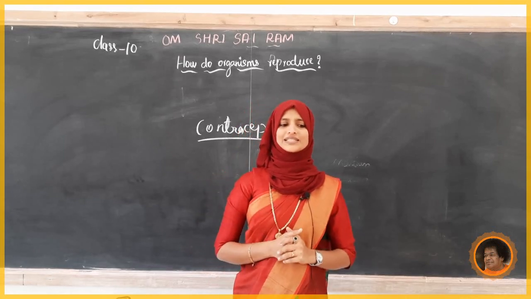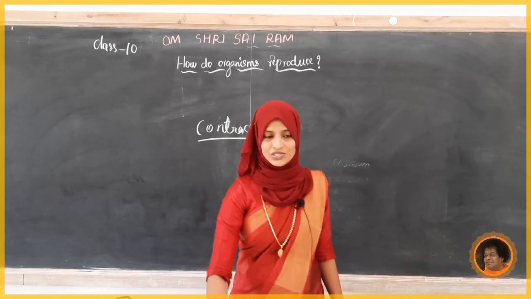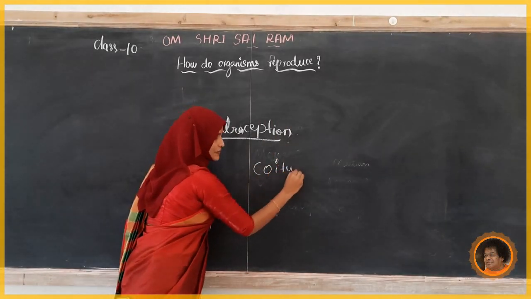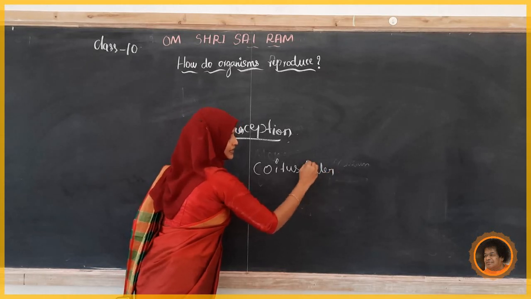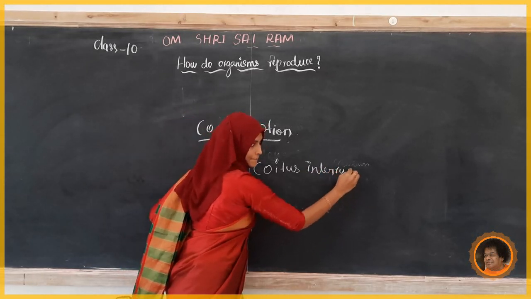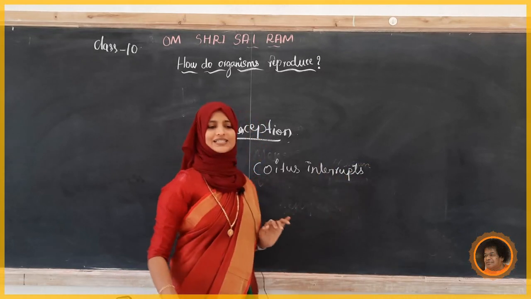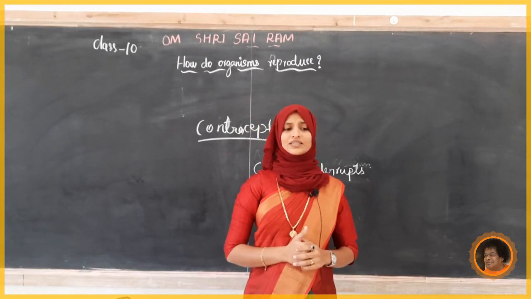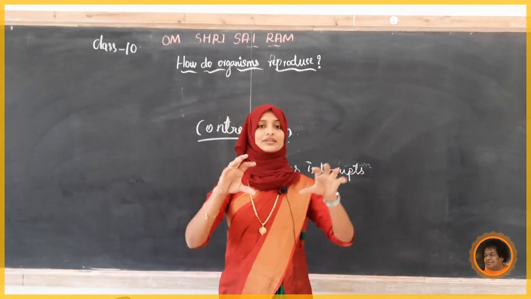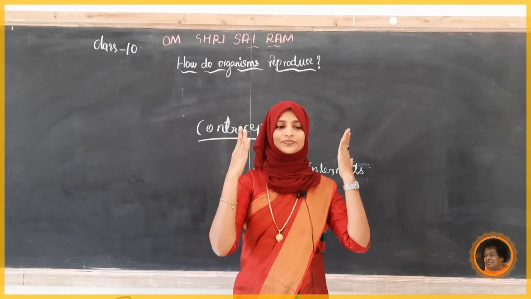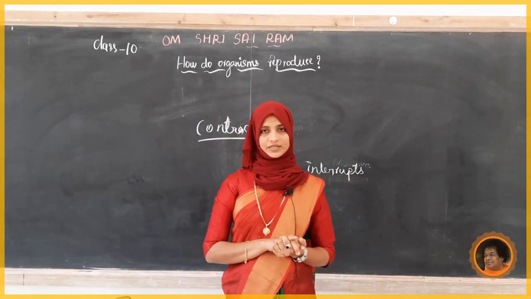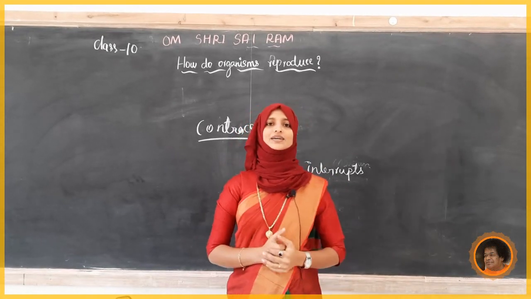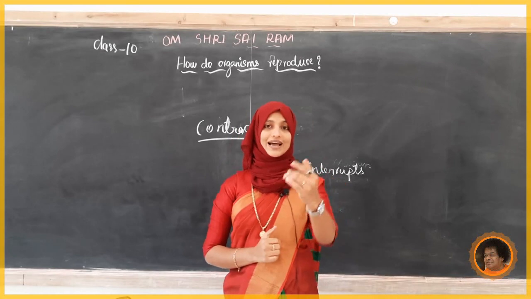One more method is called coitus interruptus. It is also called the pulling out method. So, just avoiding the contact of sperm with the vagina. So these are the different methods. Okay, that is a natural method.